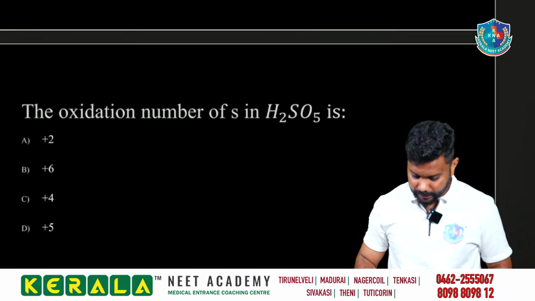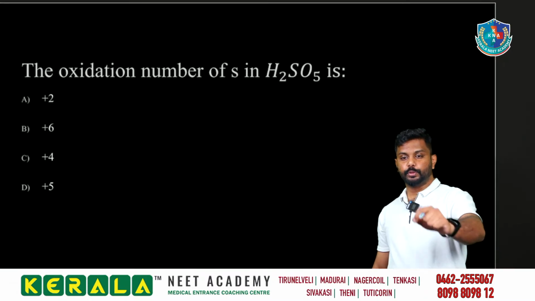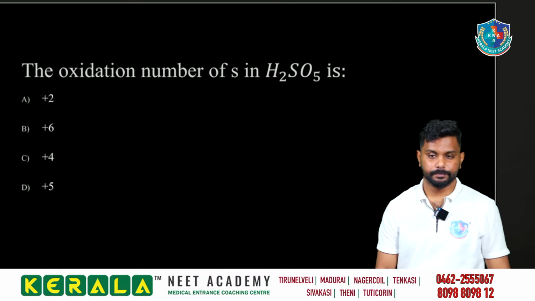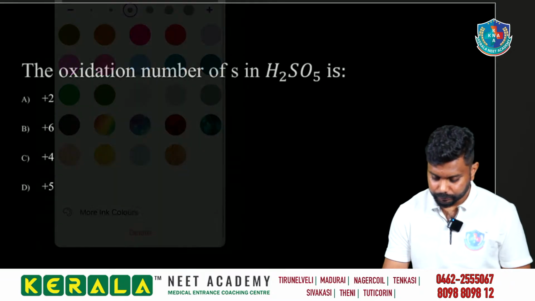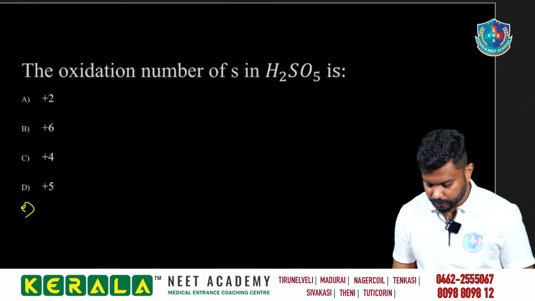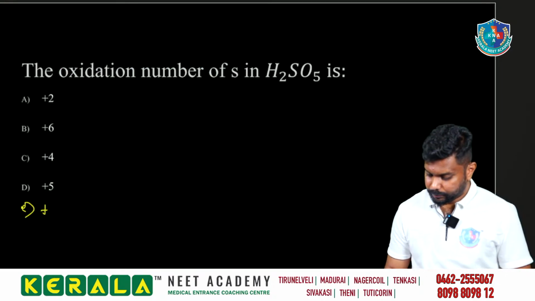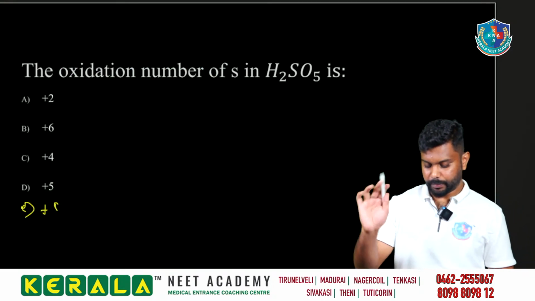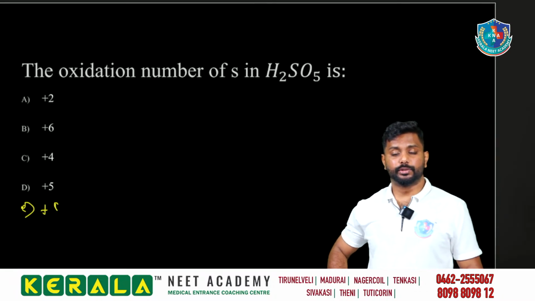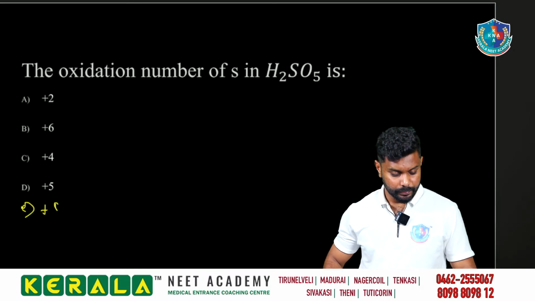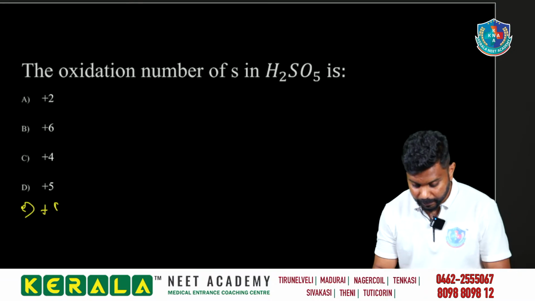Yeah. Good. The oxidation number of sulfur in H2SO5. First, okay, I'll add one more option that is equal to plus 8. Plus 8, plus 10, என்ன வேணாலும் பண்ணலாம். H2SO5. What is the oxidation number of H2SO5? The oxidation number of H2SO5 is nothing but plus 6.